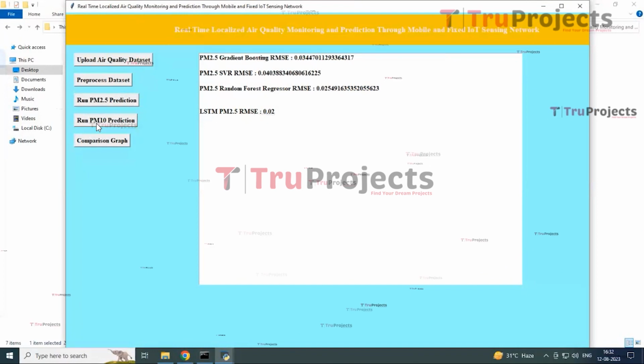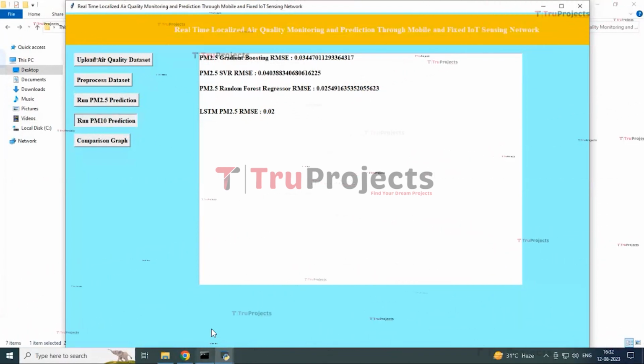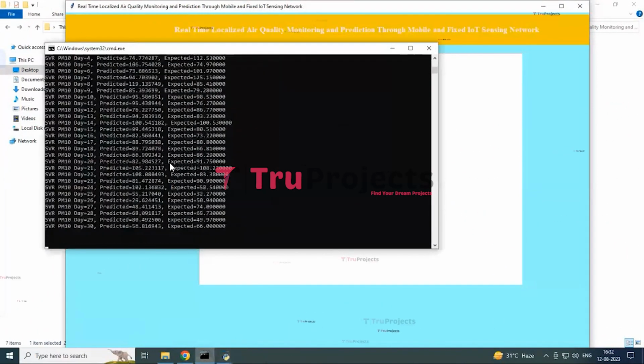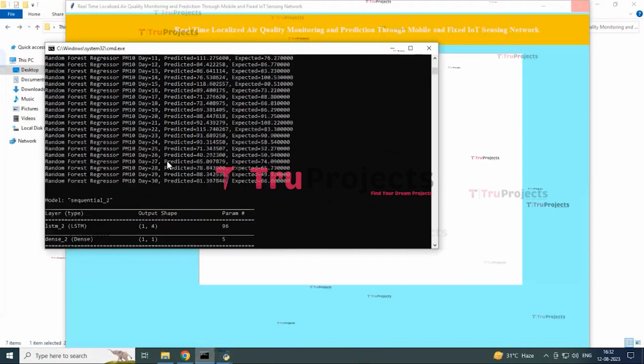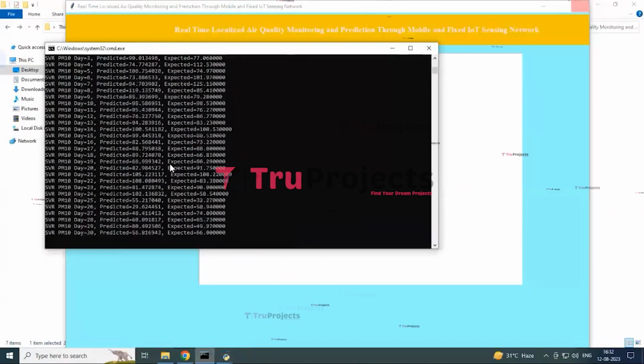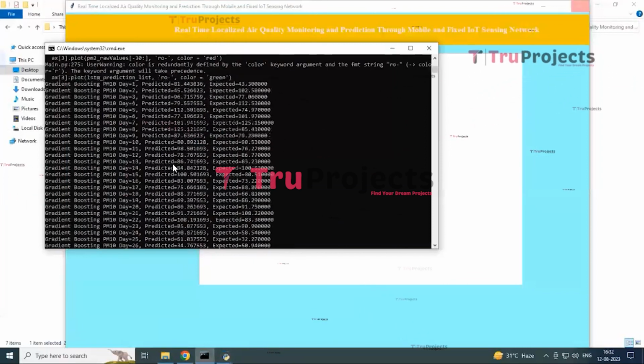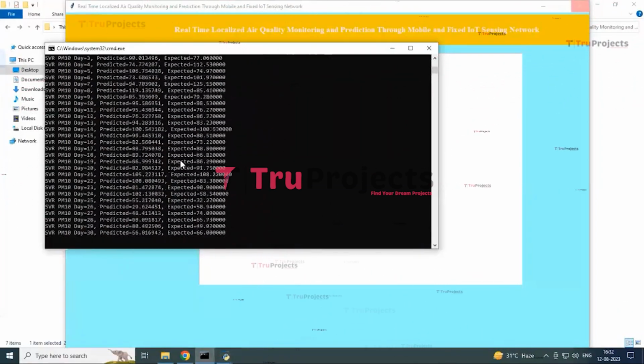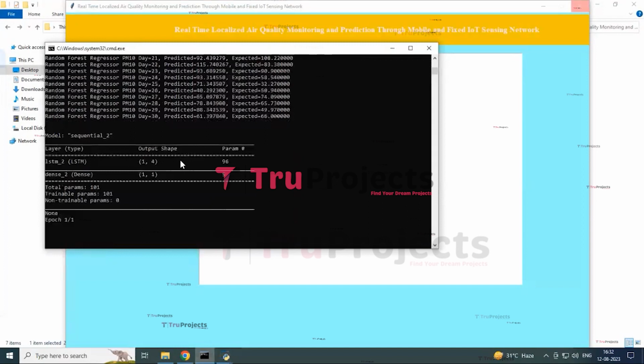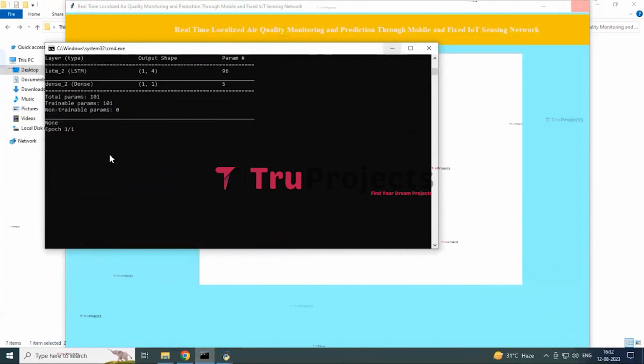Now click on run PM10 prediction. Now see the console. Here also we are going to generate the 4 algorithms based upon the next 30 days. And also here we are going to predict with the 4 algorithms, that are random forest, support vector regression, gradient boosting, and also long short-term memory. So these models were generated here, and now we will be seeing the approaches for the long short-term memory.